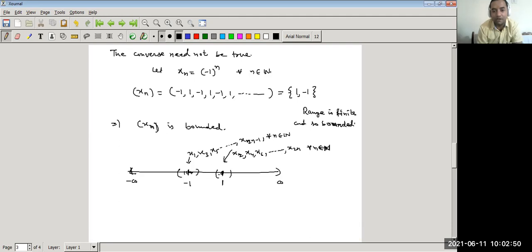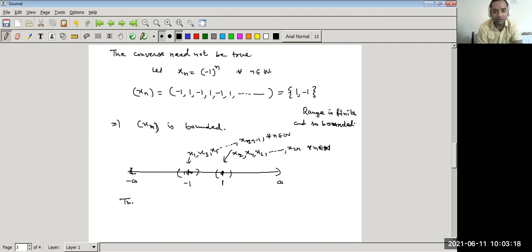So if for an infinite number of terms we get two limit points, then the sequence cannot be a convergent sequence, because in this case the sequence has two limit points. If the sequence has more than one limit point, then it is not convergent. We have already discussed this in a previous theorem.